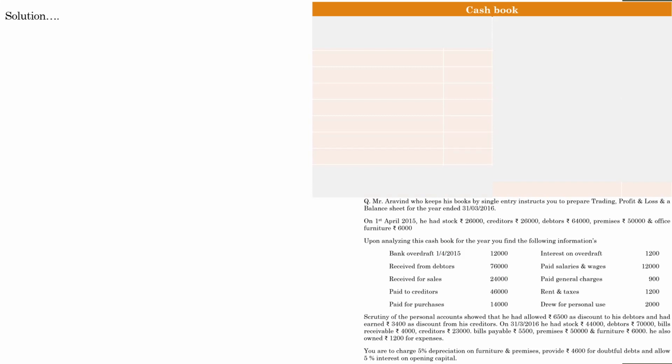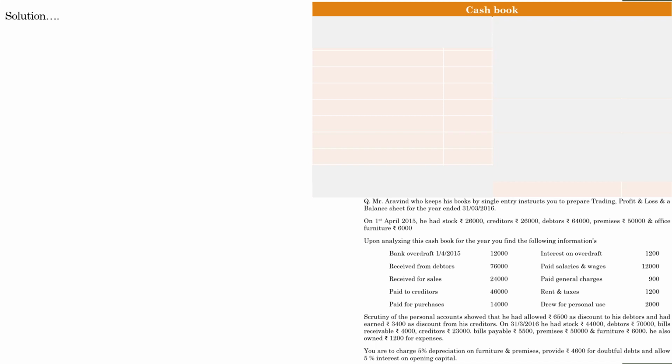So let us begin with the cash book, and on the basis of the details given, you have the opening balance of cash, and we have no other information regarding closing balance. So in general we can assume that the cash account is prepared to identify the closing balance of cash.